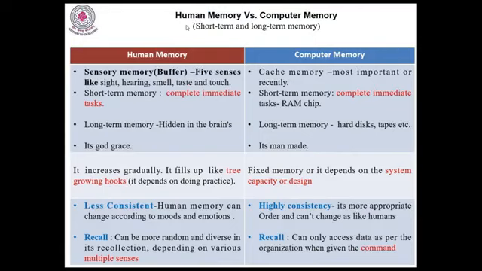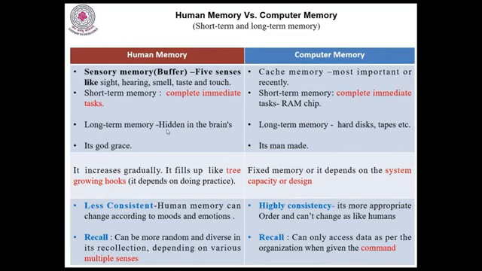Let us see what is the difference between human memory and computer memory. Both have short-term and long-term memories. In human memory, there are 5 senses: sight, hearing, smell, taste, and touch. These are sensible items. Through any one of these, I can retrieve the information. That is the self-ability. And there is short-term memory, to complete immediate tasks. So we have the short-term memory also. We use it to complete the task immediately.